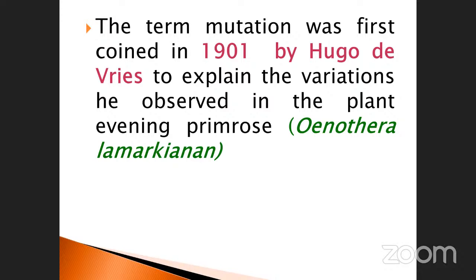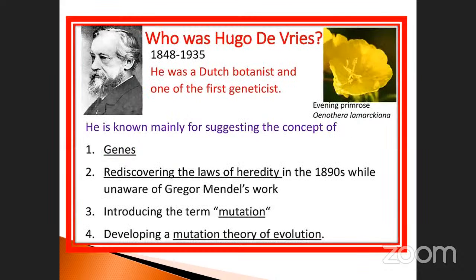Sometimes they may ask the question: the term mutation was observed in which one of the following plants? So you have to mention Oenothera lamarckiana. For the next one, he is a scientist, Hugo de Vries. Who was Hugo de Vries? This is the plant, evening primrose. He was a Dutch botanist and one of the first geneticists. His period, 1848 to 1930, is not needed, but you need the scientist's name, which plant, and which country. Sometimes it may be asked, though very rarely, but note it down.